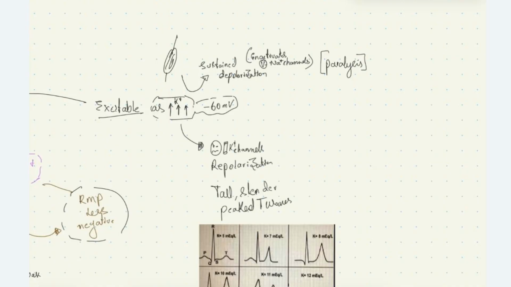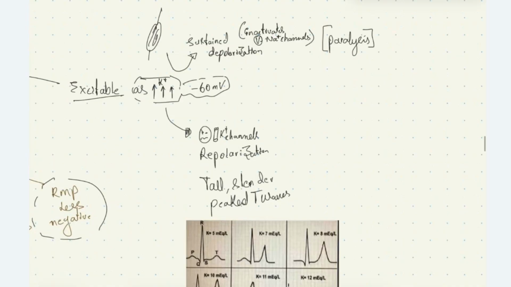Gradually, as the potassium level increases, the resting membrane potential rises to the level of minus 60 millivolts. At this stage, there will be sustained depolarization. We all know that sustained depolarization will cause inactivation of voltage gated sodium channels, which will cause muscle paralysis and weakness.